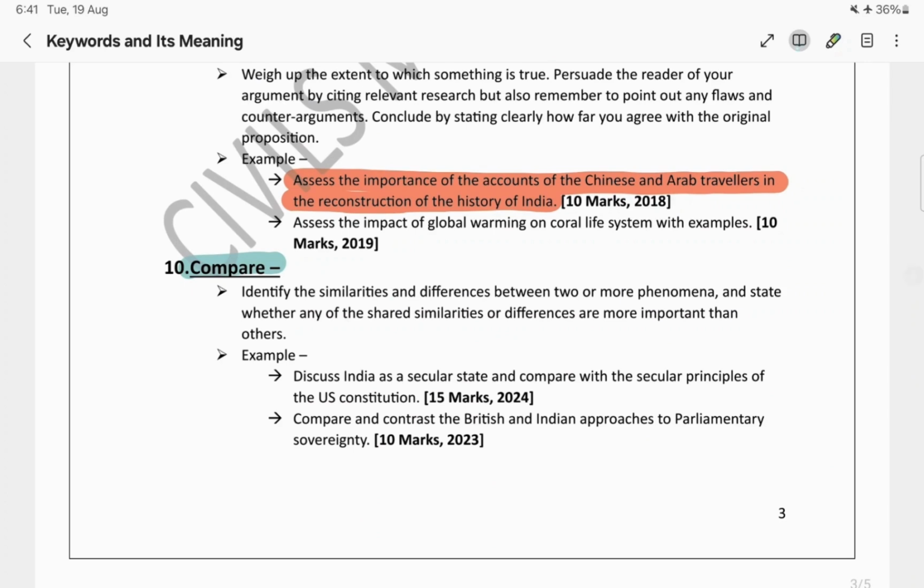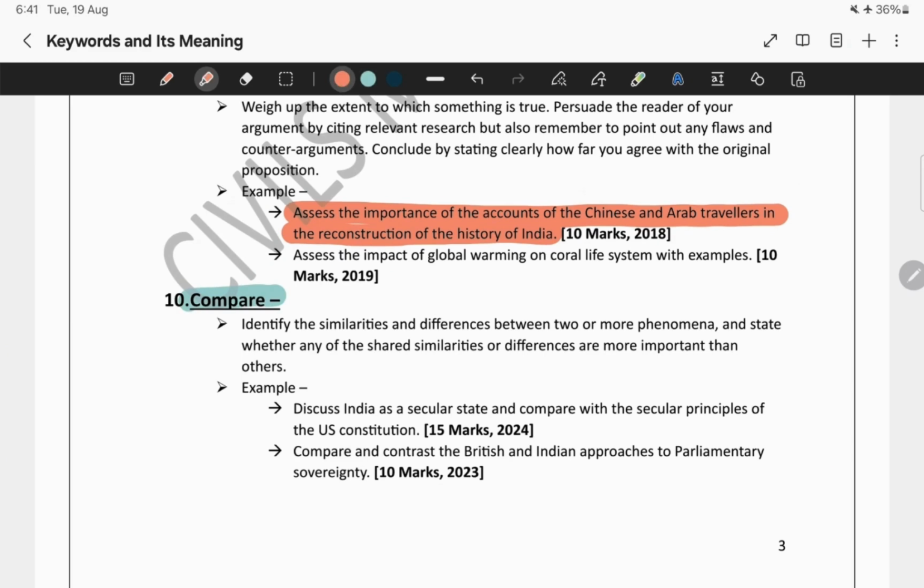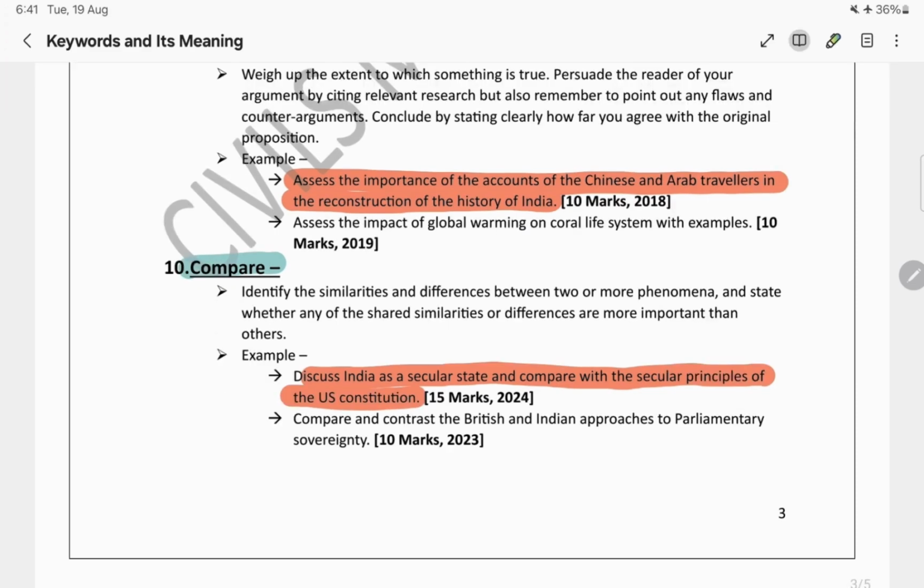For example, let's see a question: Discuss India as a secular state and compare with the secular principles of the US Constitution. If we ignore the first part for the time being, what is the second part? Now compare with the secular principles of the US Constitution.